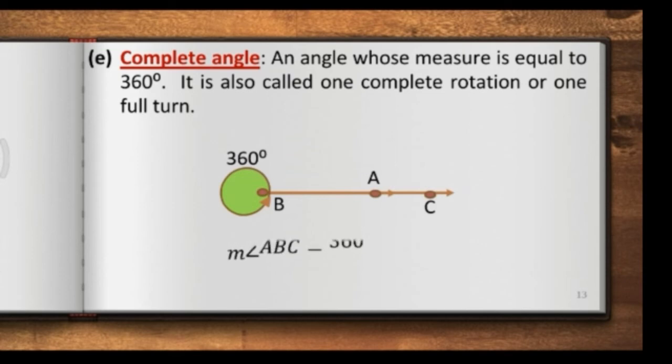Here in figure, AB is a ray which rotates 360 degrees about the point B and comes back to its original position. It is called a complete angle. Here, measure of angle ABC is equal to 360 degree.